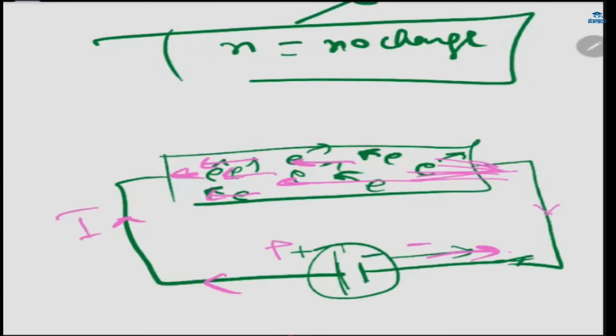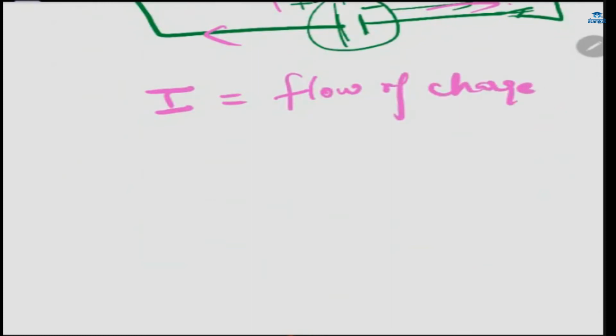Electric current, we denote it by I. So what is electric current? This is the flow of charge. Not only flow of charge, but per unit time. कितने टाइम में कितना चार्ज फ्लो कर रहा है, this is what electric current is. Electric current is flow of charge per unit time.